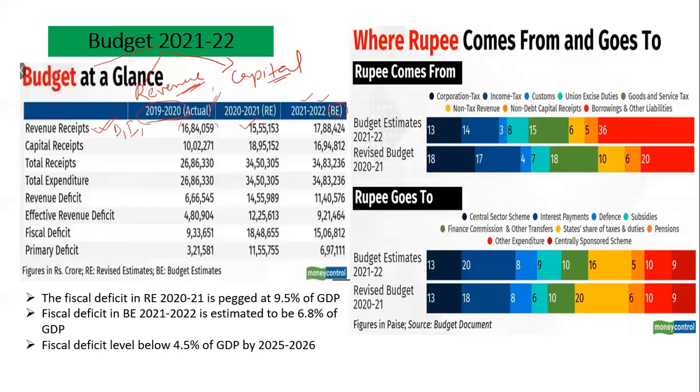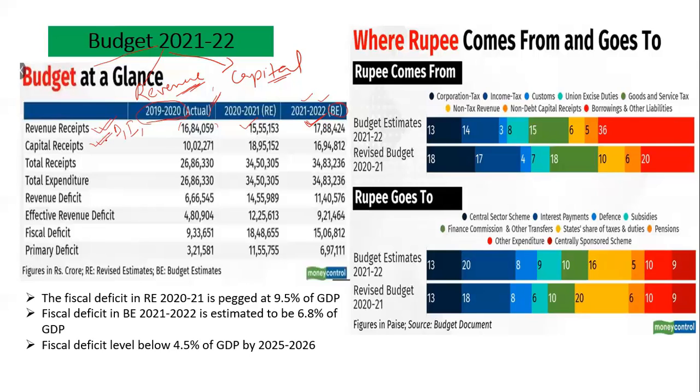This revenue receipt, we will not be dealing with the figures for 19-20 because this has already been passed. We look at how much revenue receipt the government got for the year 2021 and how much the government wants to spend in the coming year. For 2021, the revised estimate was 15 lakh 55,000 crore, and in the budget estimate, the government expects to earn a revenue receipt of 17 lakh 88,000 crore.